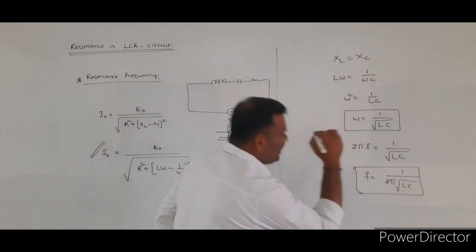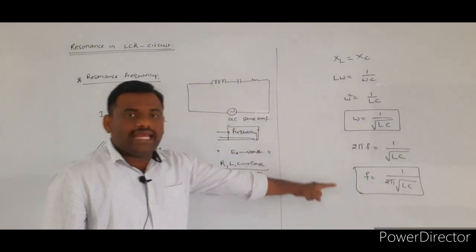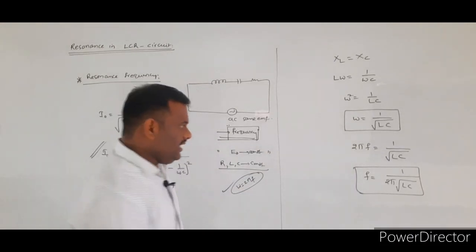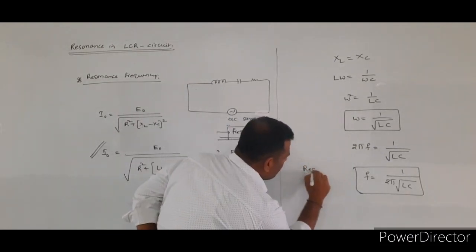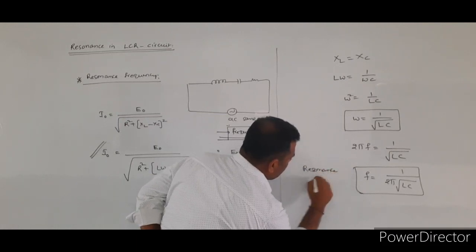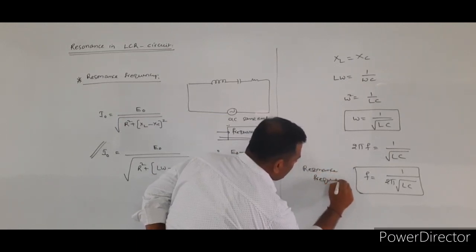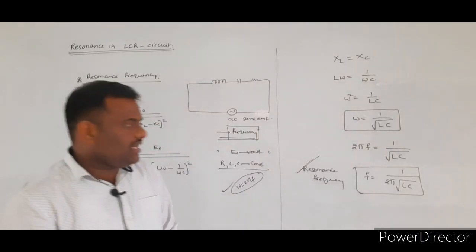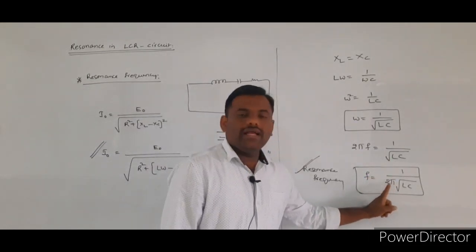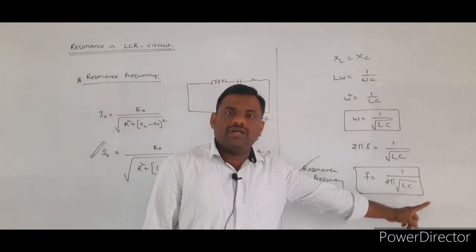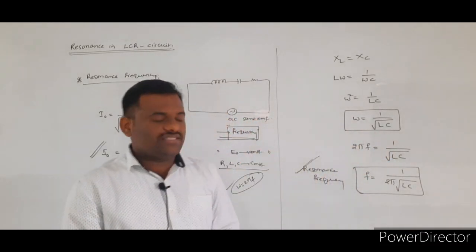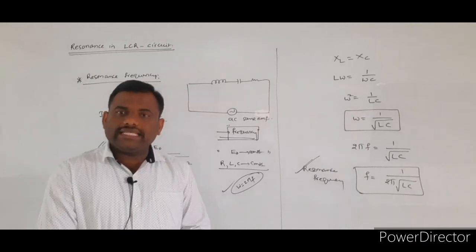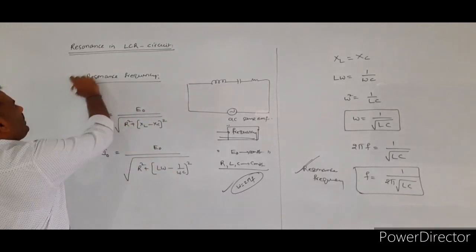Here f indicates the resonance frequency. The resonance frequency general expression is given by f is equal to 1 by 2 pi under root of LC. So this is the required expression for the resonance frequency.